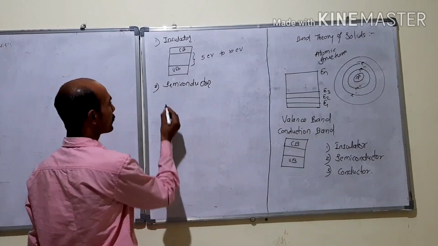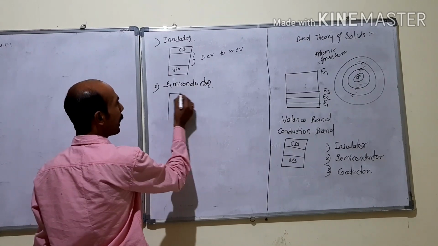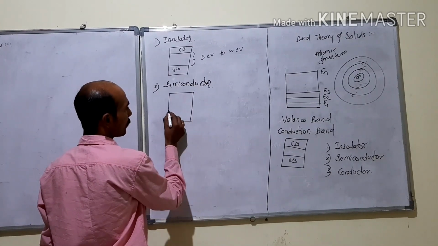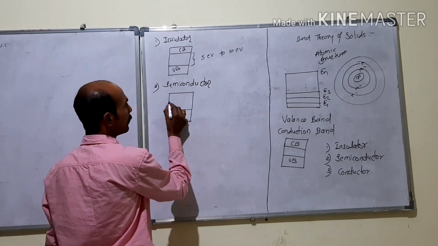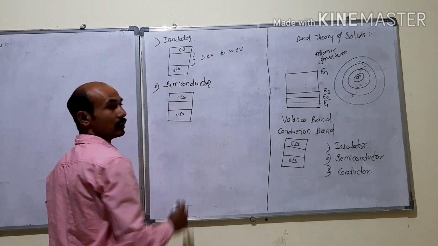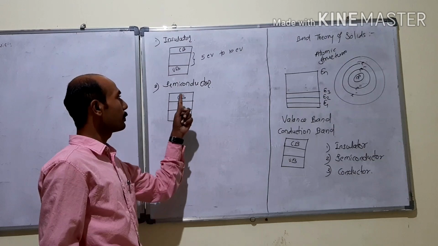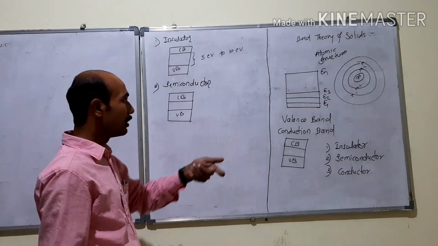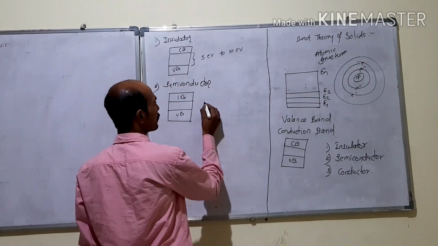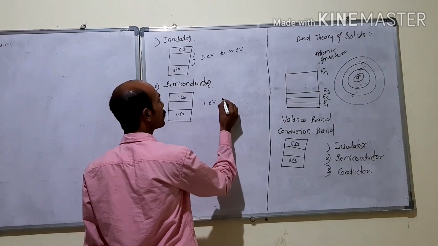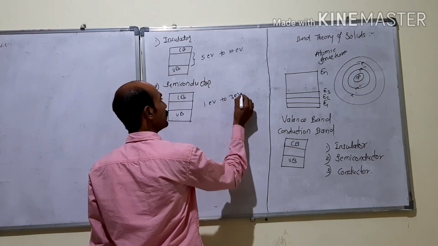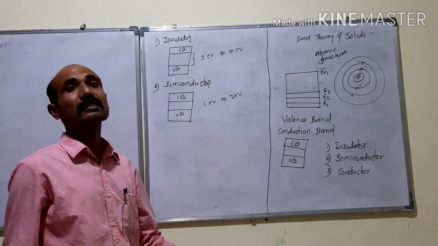Here in case of semiconductor, there is a proper gap between valence band and conduction band. This is a valence band and this is conduction band. Here valence band and conduction band are separated by a small distance, that is up to 1 electron volt to 3 electron volt. Such materials are called semiconductors.